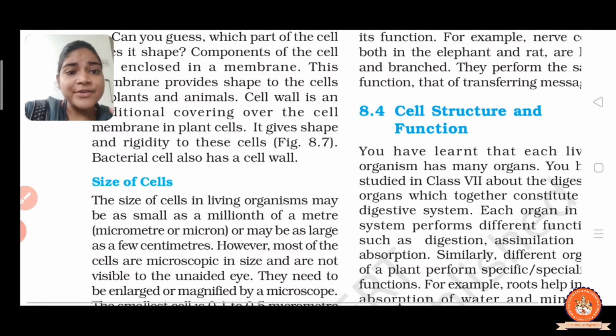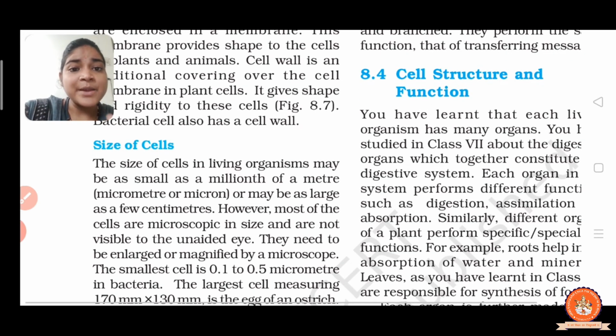However, most of the cells are microscopic in size, that's why we need the microscope, and they are not visible to the unaided eye. They are too small, that's why we are not able to see them with the naked eye. That's why we need them enlarged or magnified by a microscope.